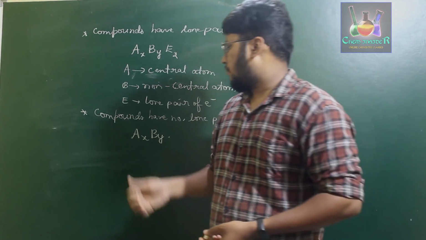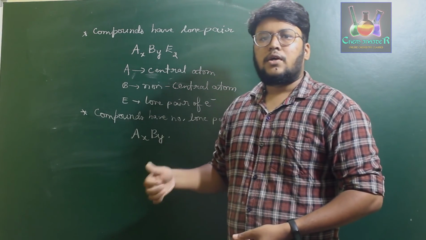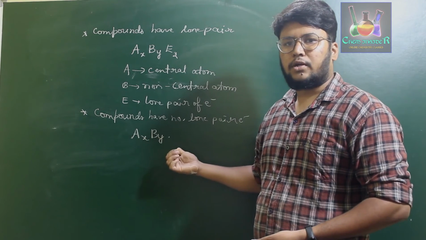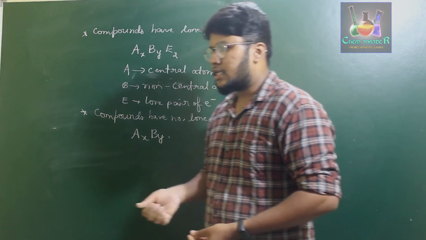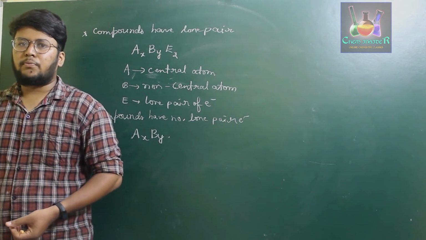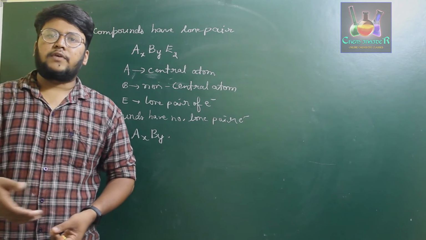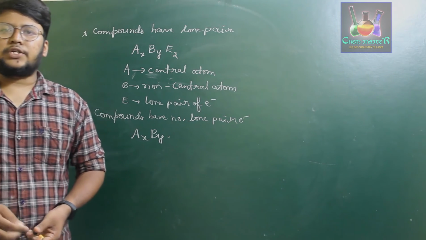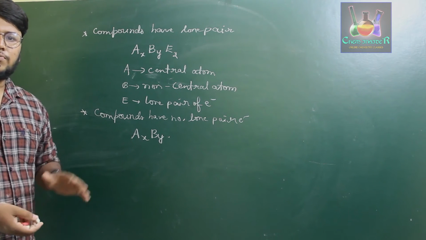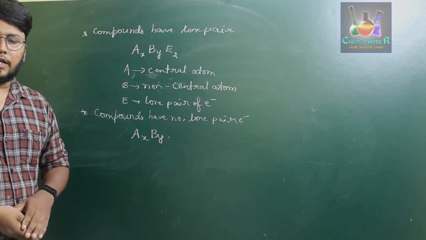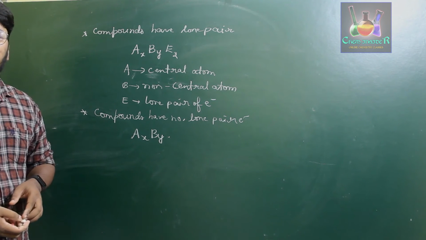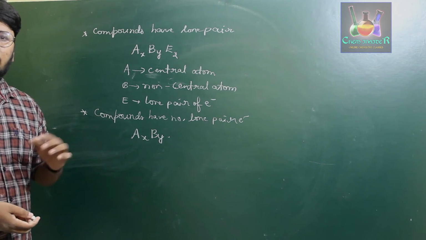First, we'll discuss the geometry of the molecules which don't have any lone pair of electrons on the central atom. That is because, as we have discussed just now, if there is a lone pair of electrons, there will be a difference in the repulsion between the valence electrons. Therefore, let us consider those molecules which have just bond pair electrons, no lone pair, and later we'll come across the molecules which have both lone pair and bond pair.